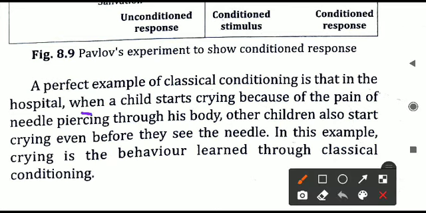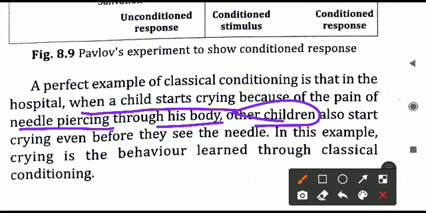One more example they have given, a perfect example of classical conditioning. In the hospital, when a child starts crying, other children who are sitting there waiting for their turn to meet the doctor also start crying. They are all in their mother's lap, and the others also start crying. One is crying because of the needle piercing, because of that injection. But why are the other children crying? They are crying because they have heard that noise. One is crying, now our turn is also coming.